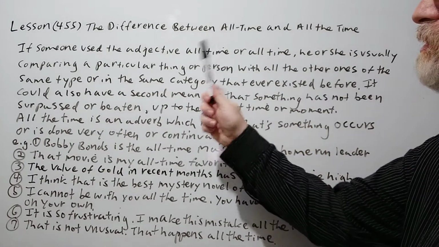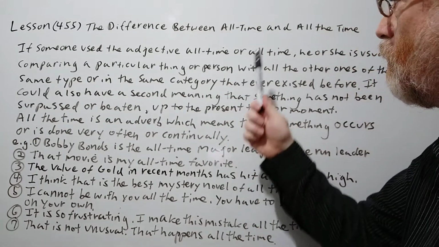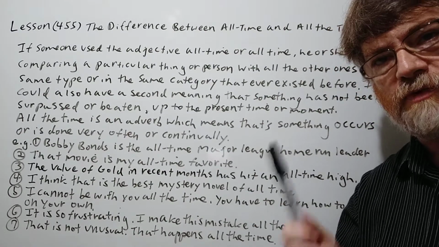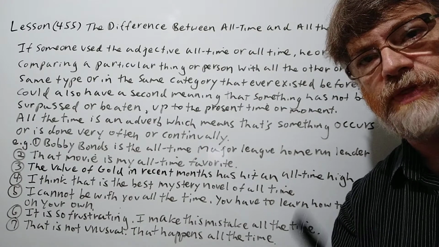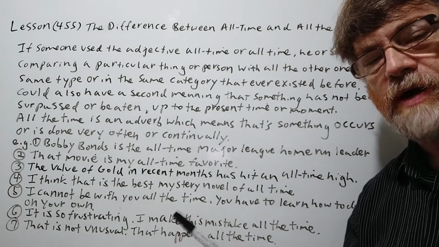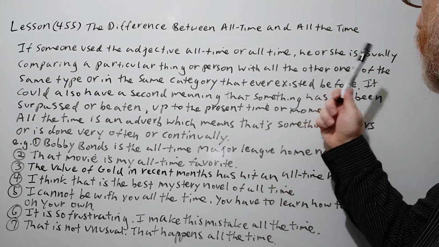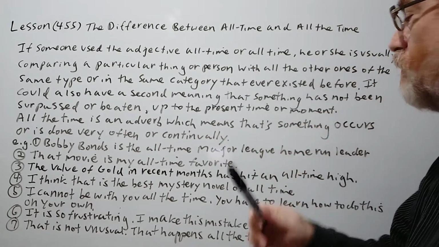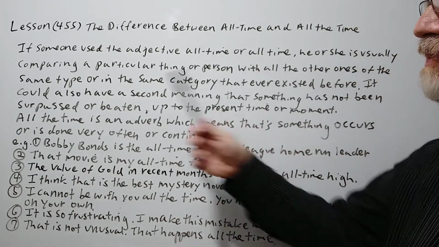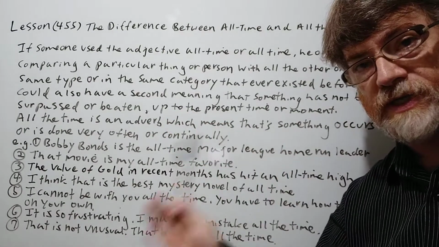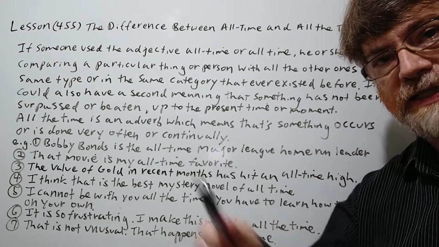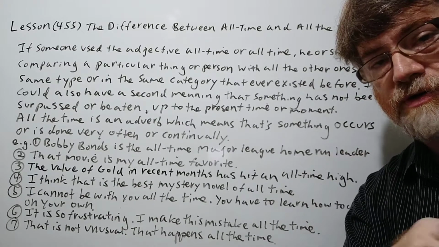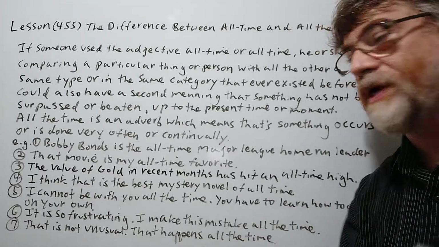All right, if someone used the adjective all time, either with a hyphen or without a hyphen, if it comes directly before a noun, you probably should be using it with a hyphen. If it's just on its own, then probably without a hyphen. He or she is usually comparing a particular thing or person with all the other ones of the same type or in the same category that ever existed before. So you're saying this one is like the best of all those from before. Well, maybe even the worst. You could say all-time worst as well as all-time best.